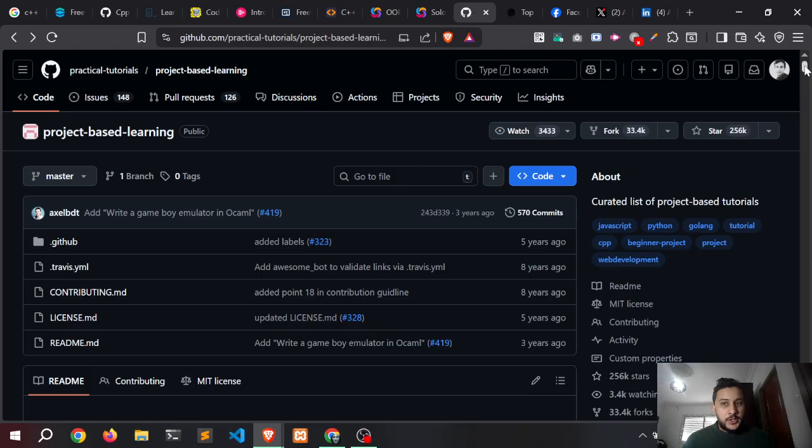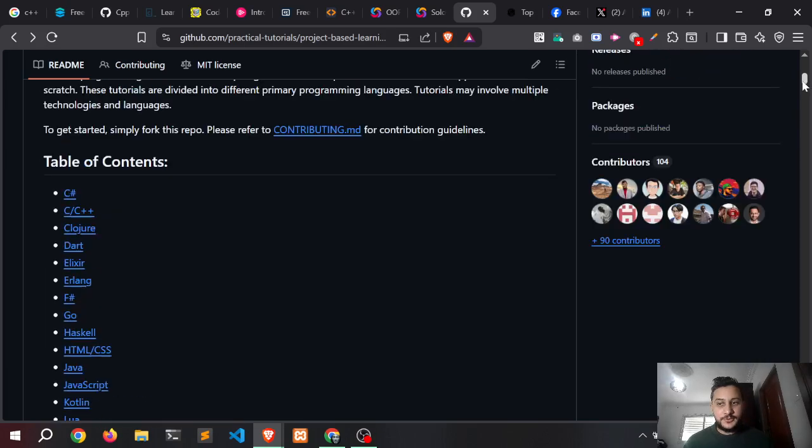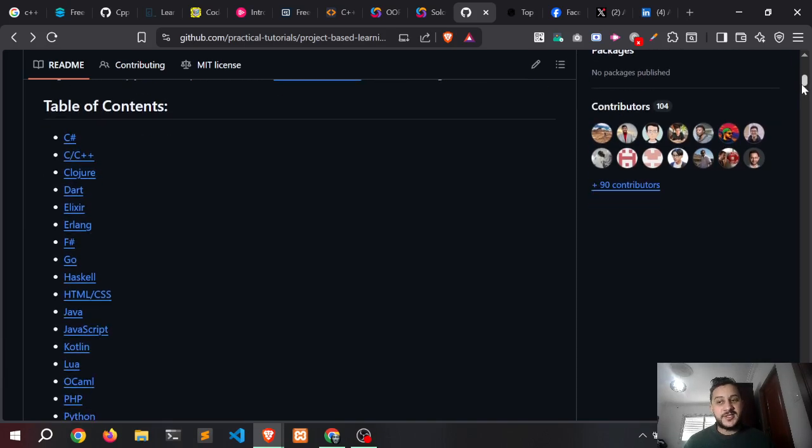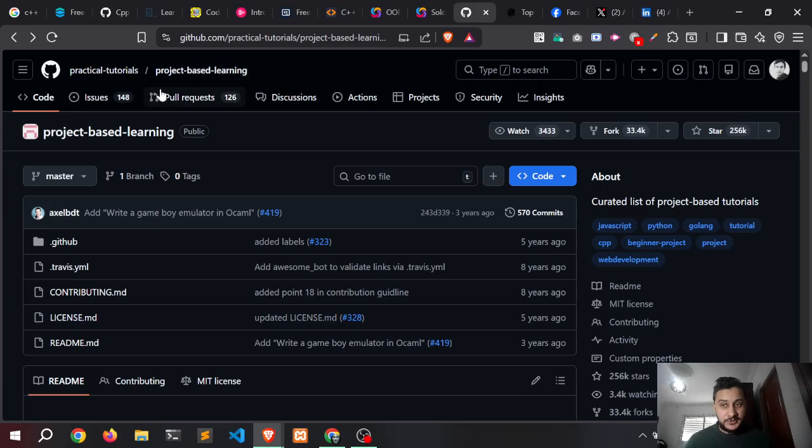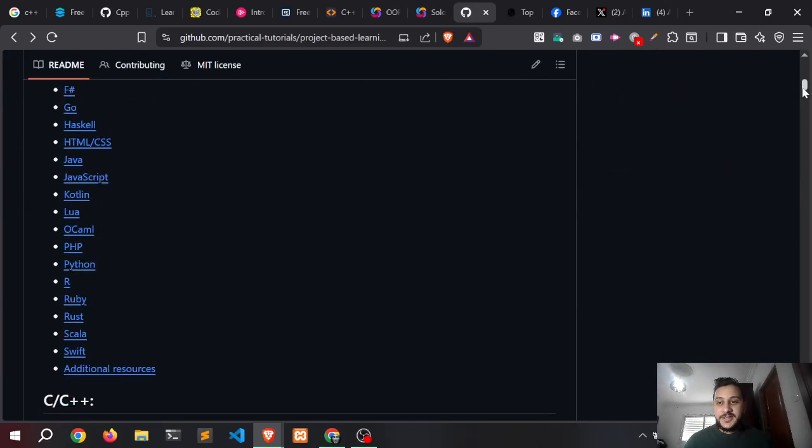Now we go to projects. There is a popular repository on GitHub called project-based learning. This repository is awesome. It doesn't focus only on C++, but if you want to practice a project in any programming language you want, you just check this repository.